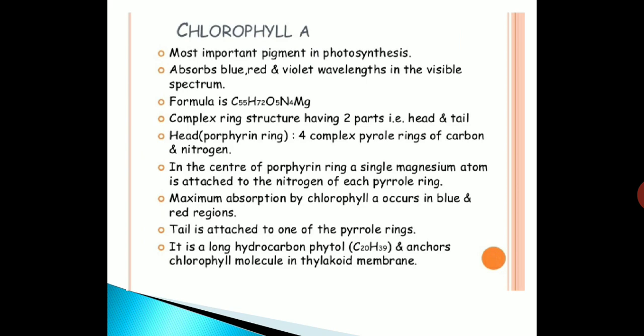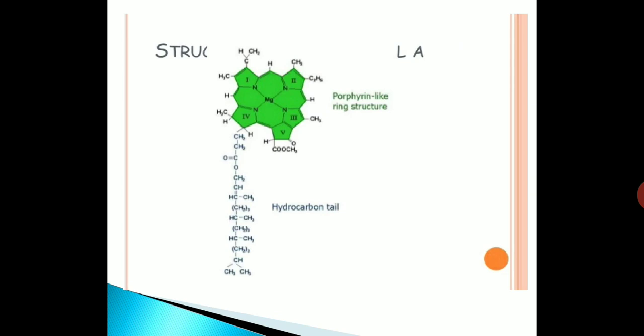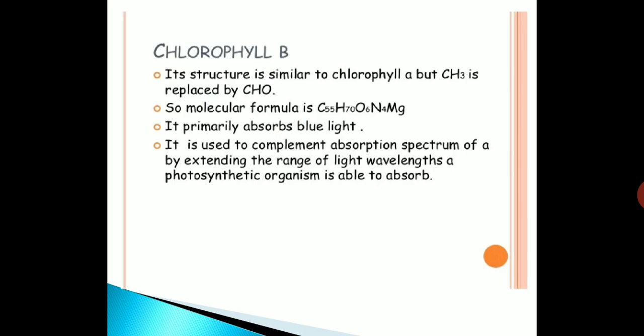The tail is attached to one of the pyrrole rings. It is a long hydrocarbon, phytol, C20H39, and anchors the chlorophyll molecule in the thylakoid membrane. The structure of chlorophyll A is shown in this slide. Now we will discuss chlorophyll B. Its structure is similar to chlorophyll A, but CH3 is replaced by CHO.